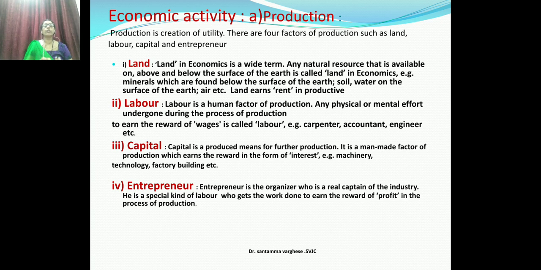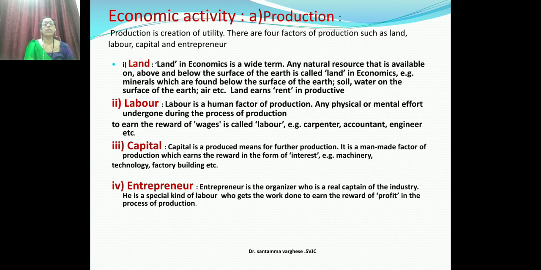Next it is capital. Capital is a produced means of further production. It is used for further production. It is a man-made factor. So capital is mentioned as a man-made factor. For example, we can say the buildings and machines, all these things come under capital. So what is the reward of capital? The reward of capital is interest.